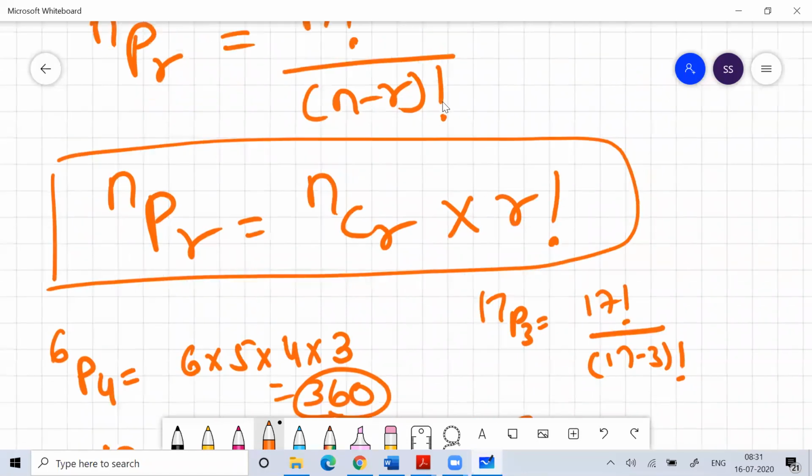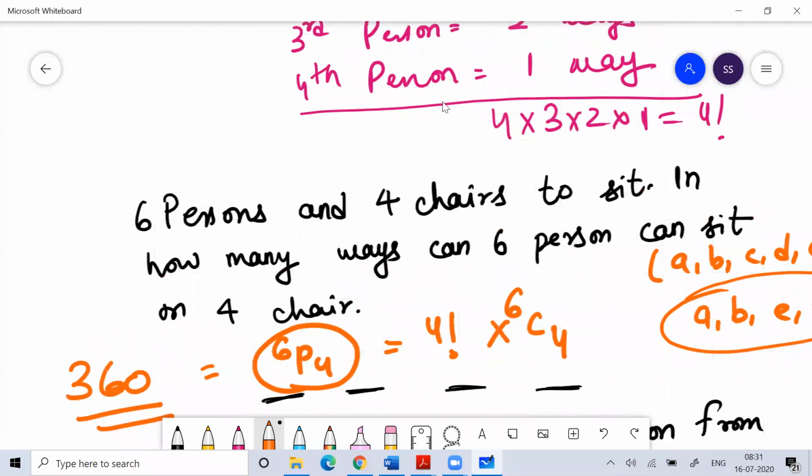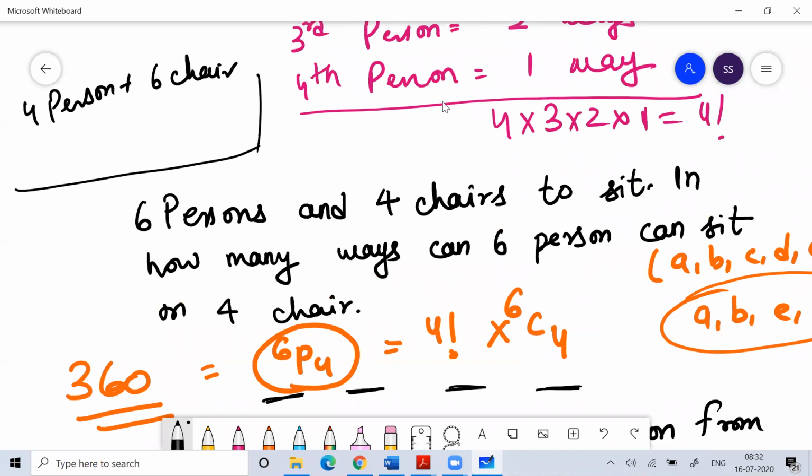If I ask you in how many ways 6 persons can sit on 4 chairs, the answer is 360. Suppose I ask you 4 persons and 6 chairs, in how many ways can 4 persons sit on 6 chairs?